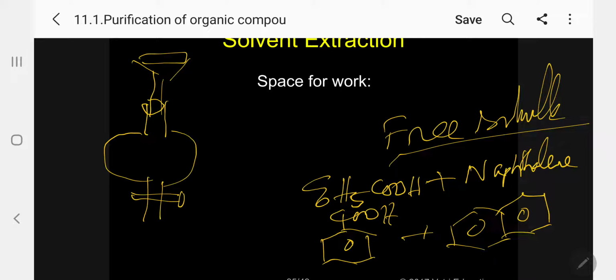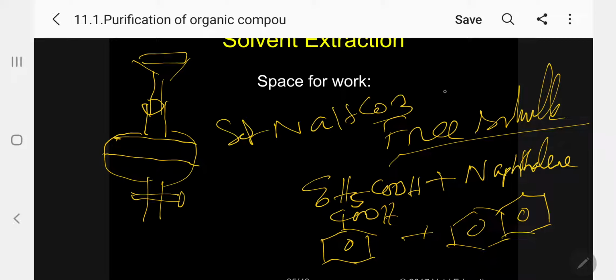So I take 1 gram of the mixture in a beaker and add some ether, so it dissolves, giving the ether solution. Now I have to take an equal quantity of saturated sodium bicarbonate solution and add it into this with the help of a funnel.